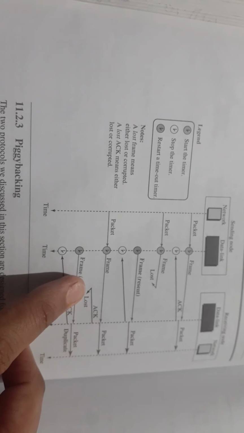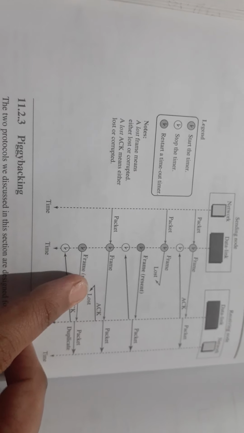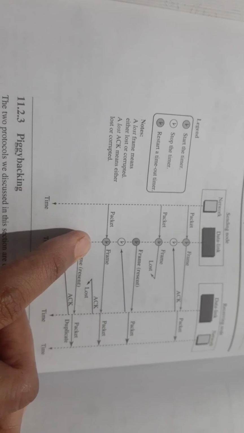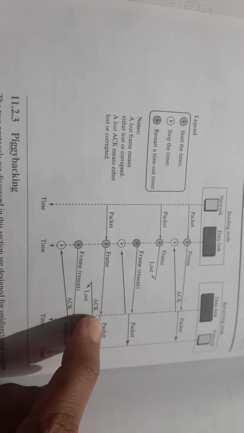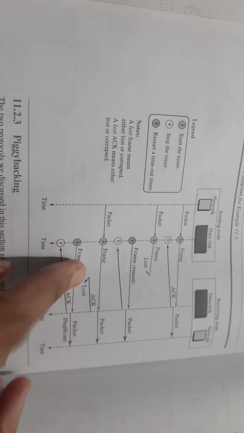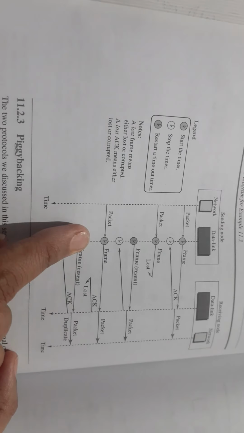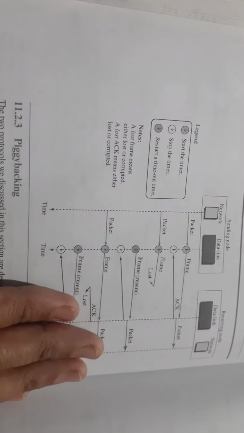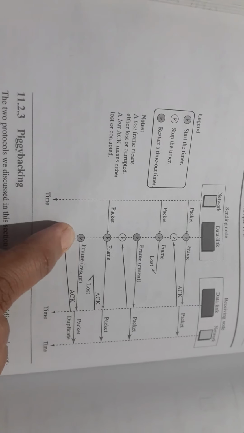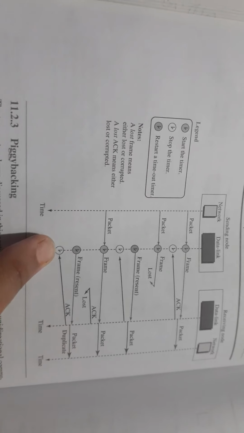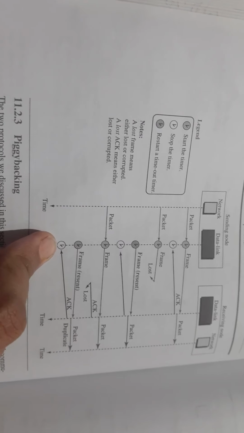Even though the frame has been successfully delivered, the acknowledgement is not received properly, so the sender assumes that the frame is again lost or corrupted. It will restart the timer, resend the frame, and again wait for the acknowledgement. The acknowledgement is received, stop the timer.